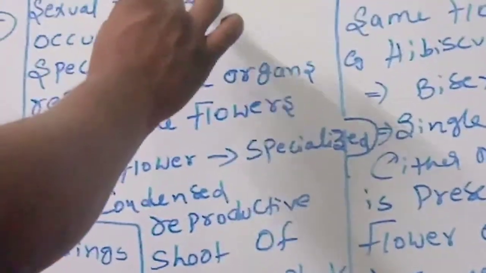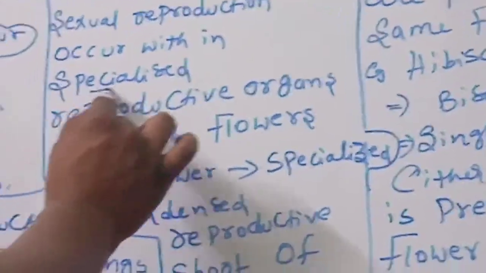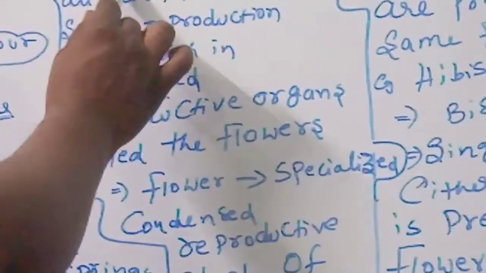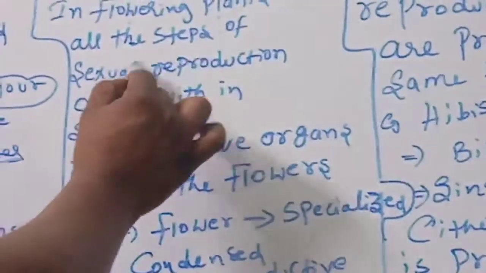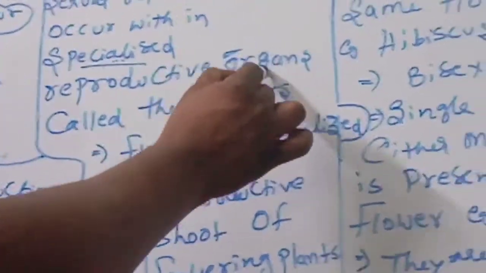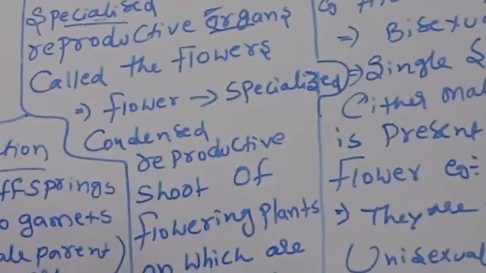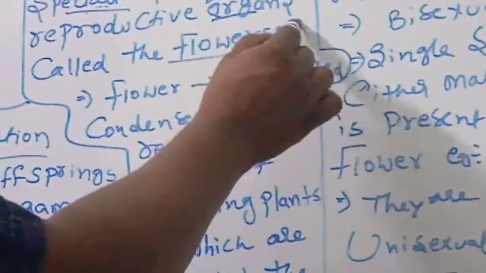In flowering plants, all the steps of sexual reproduction occur within the specialized reproductive organs. What is the plant's reproductive organ called? That is nothing but the flower.